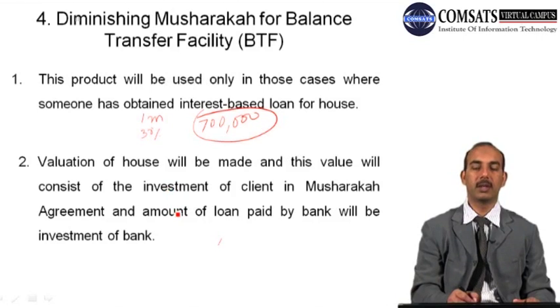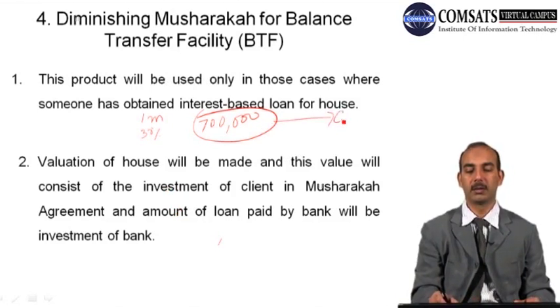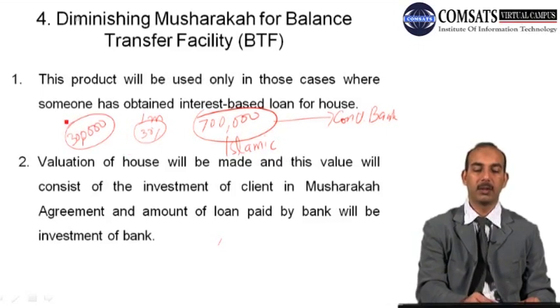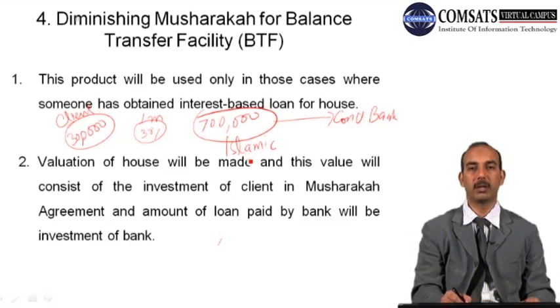In that case, if the Islamic bank makes this payment to the conventional bank, now this will become the investment of the Islamic bank. And this 30%, which is 300,000, will be the investment of the client. So this is the investment of the client, and this is the investment of the Islamic bank.